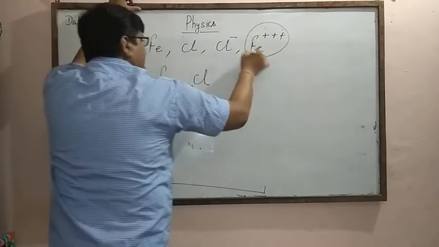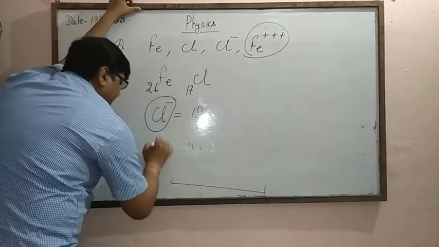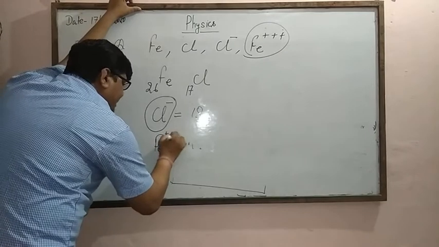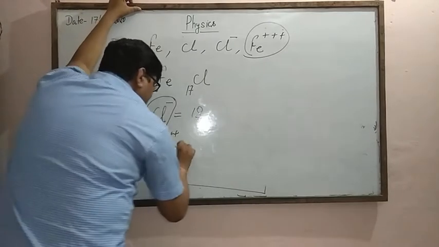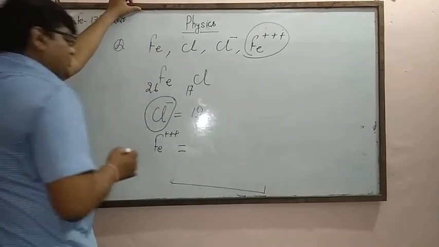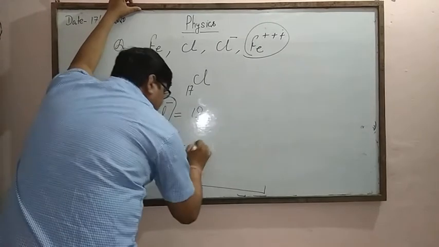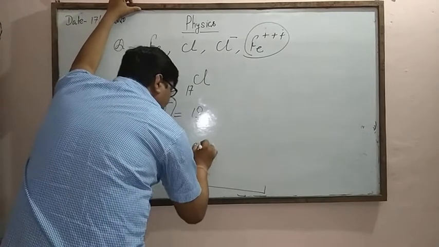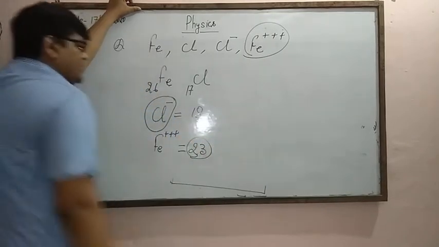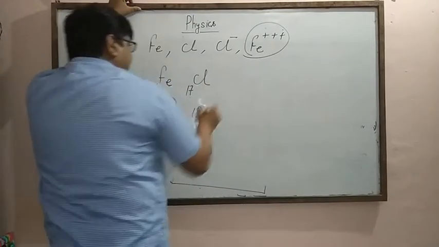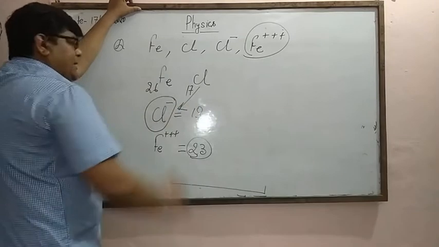Similarly, iron Fe has 3 positive charge, so 3 electrons are expelled out. So the ion has a total of 23 electrons. In this case, chlorine increases its electrons.